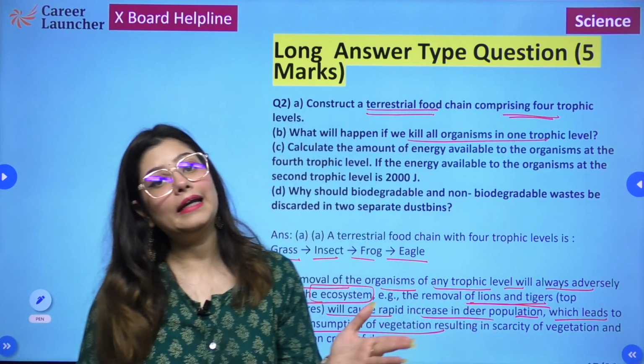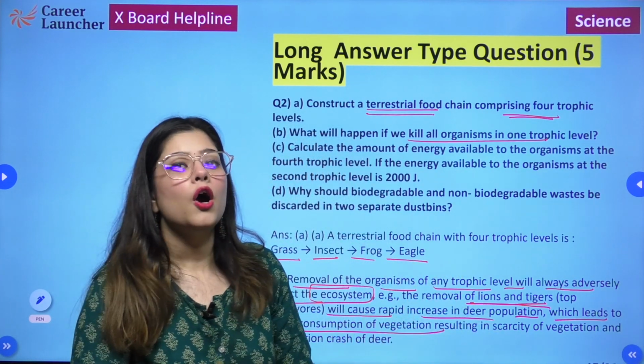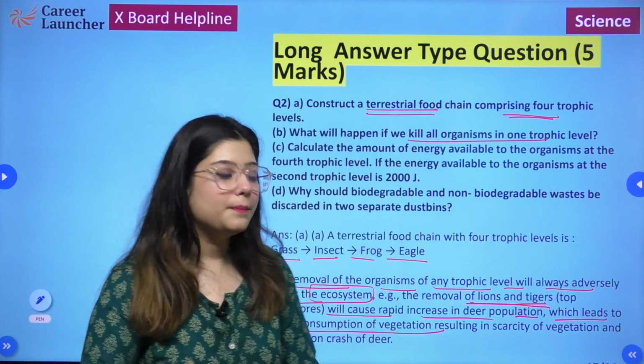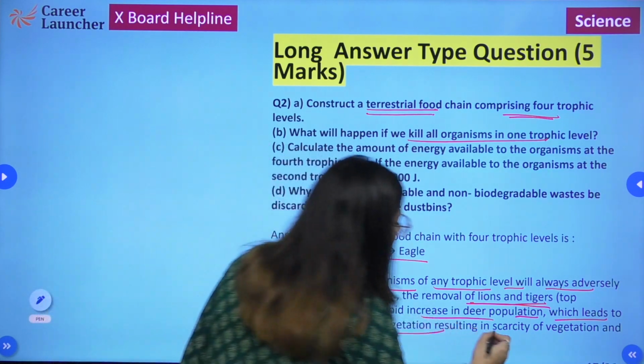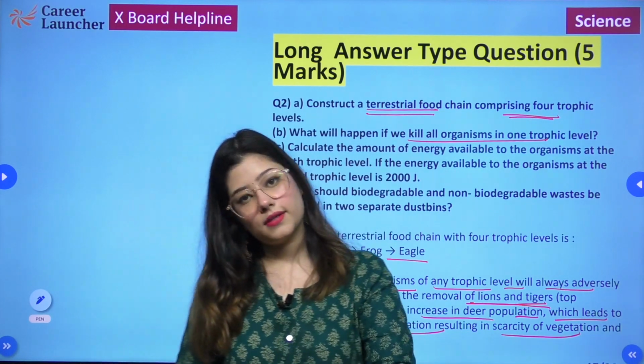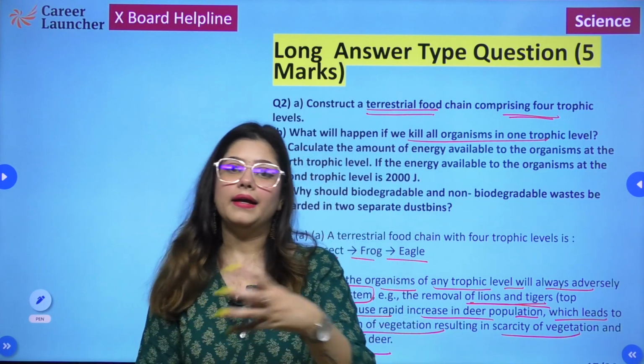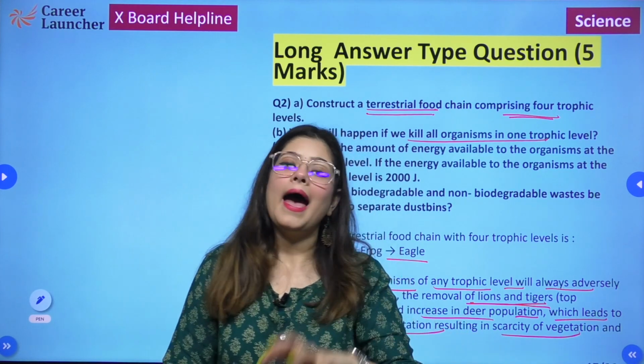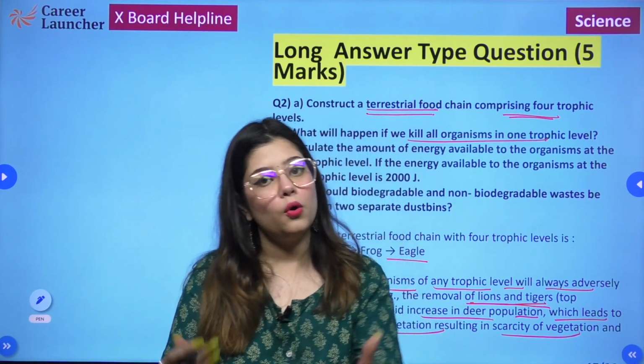So it will result in decline of the crops, or let's say the plants or the producers, resulting in scarcity of vegetation. And eventually, when there is a scarcity in vegetation, then deer will have nothing to eat and their population will also decline.